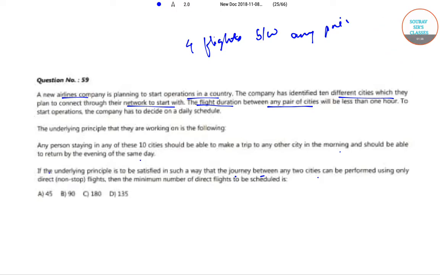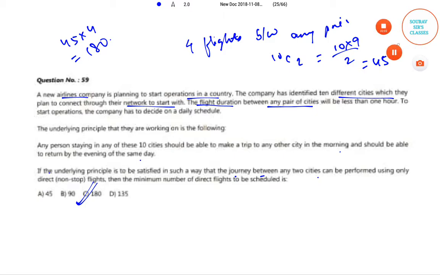Therefore, the number of ways of selecting 2 cities from 10 cities is 10C2, which is equal to 10 into 9 by 2, which is equal to 45. Hence, the minimum number of flights that must be scheduled is 45 into 4, which is equal to 180. So the correct option is option C.